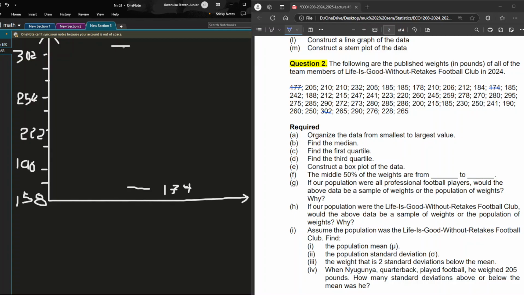Q3 is 272. It lies around here, because here we have 270. Now 272 we just mark somewhere. And then our Q1 is 206. 206 is just about here.